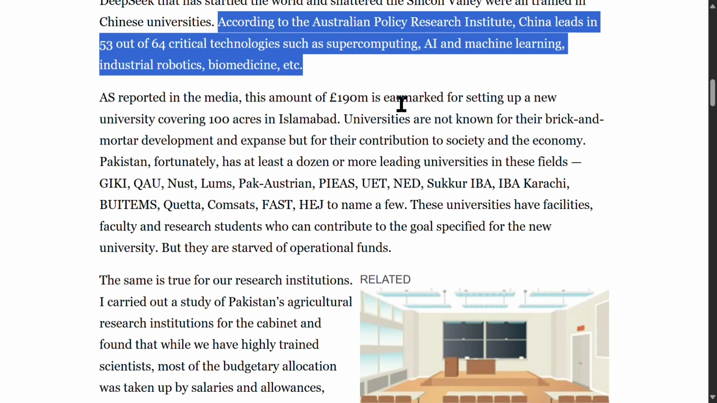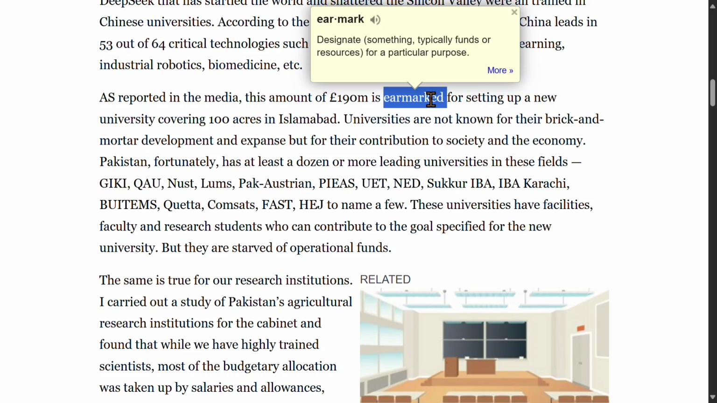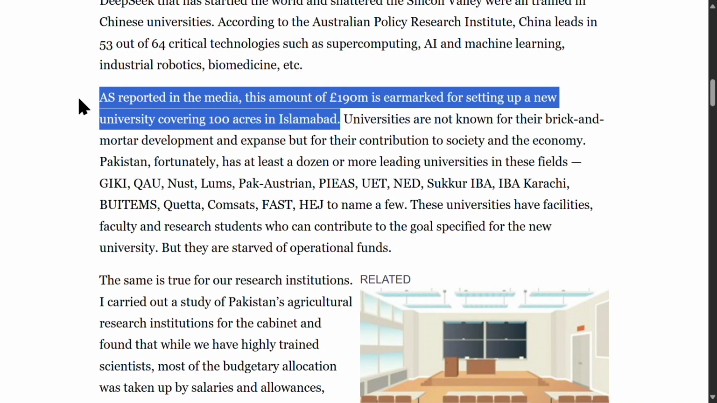As reported in the media, this amount of £190 million is earmarked for setting up a new university covering 100 acres in Islamabad. Earmarked is a verb meaning designated for a specific purpose. This sentence means that the government plans to use the £190 million to build a new campus in Islamabad.